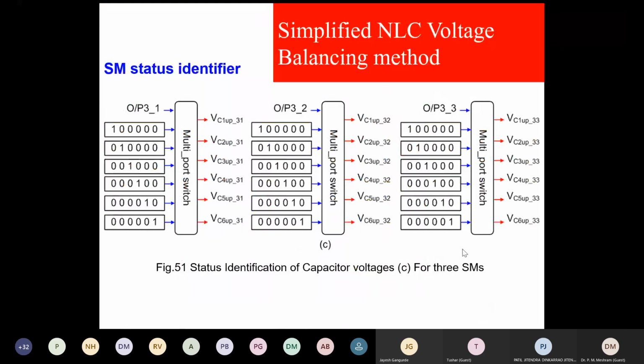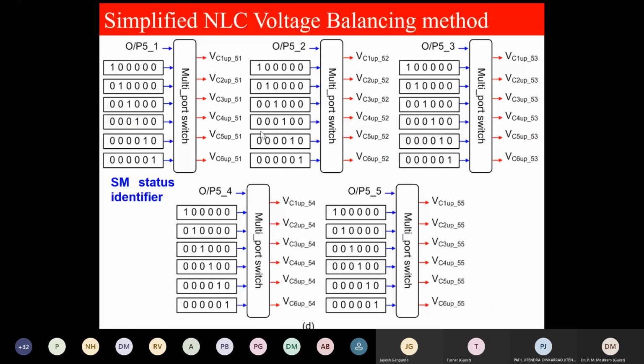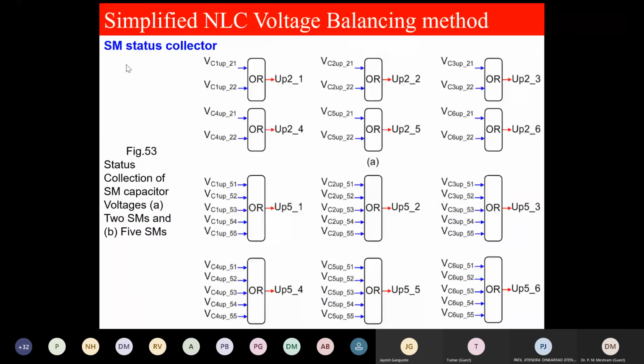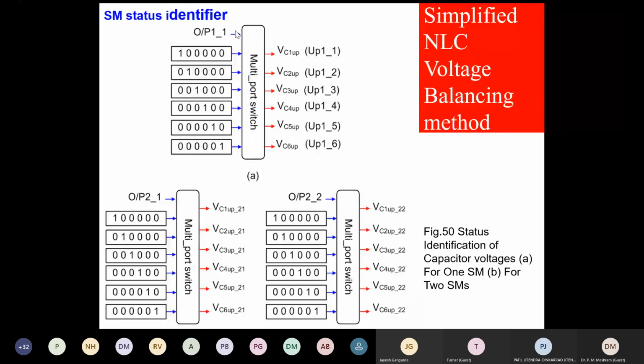Now, what is this status collector? What do you mean by status collector? Status collector is here. If it is one input only, there is no problem. I have 1 and 1, 2, 3, 4, 5, 6. If these are 2, in this case, now this is first capacitor voltage, this capacitor voltage. So this could be at any time.